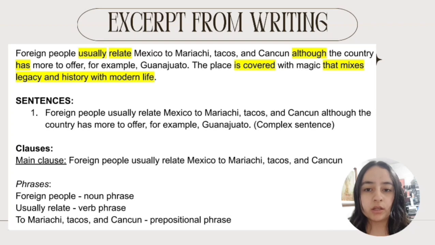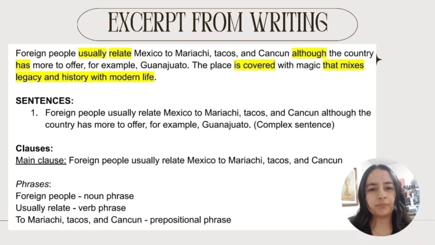The first one is: "Foreign people usually relate Mexico to mariachi, tacos, and Cancun, although the country has more to offer, for example, Guanajuato." This is a complex sentence, and a complex sentence is a sentence that has one main clause and one dependent clause. In this case, it has a main clause and a subordinating clause, which would be the dependent clause. First, the main clause, which is "Foreign people usually relate Mexico to mariachi, tacos, and Cancun."